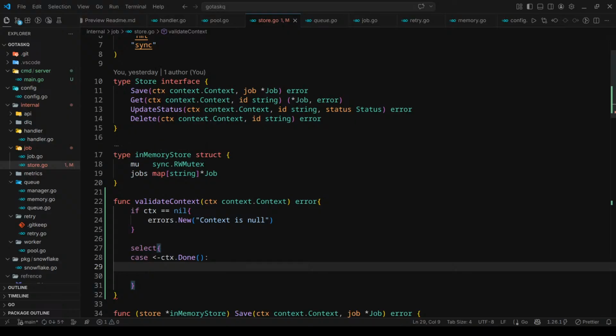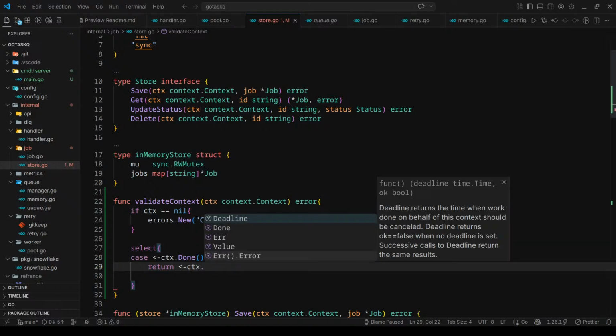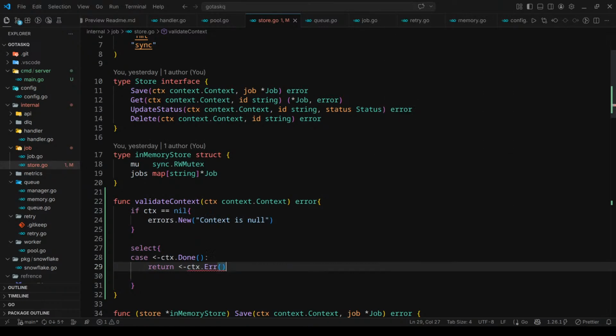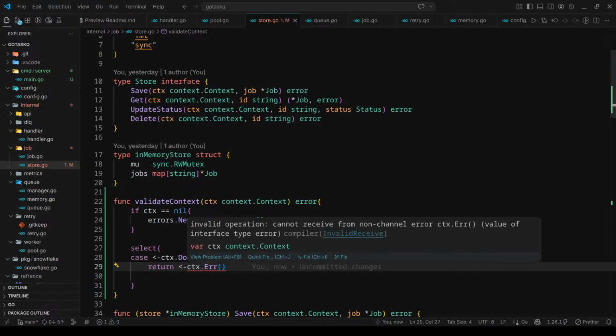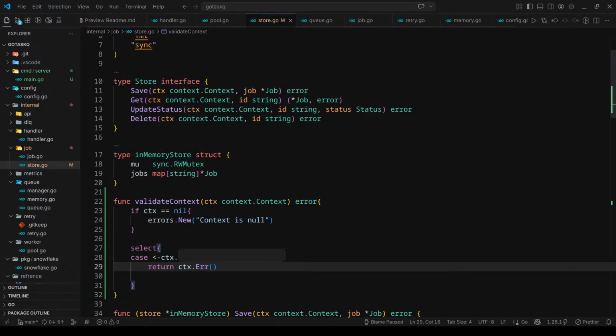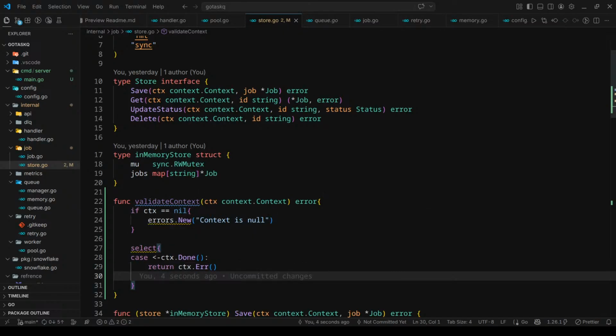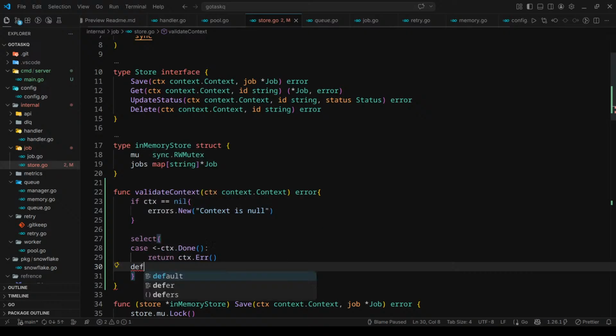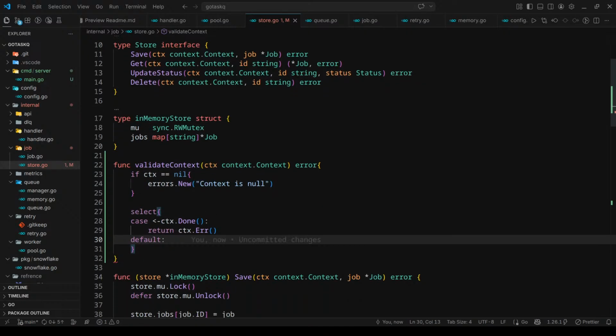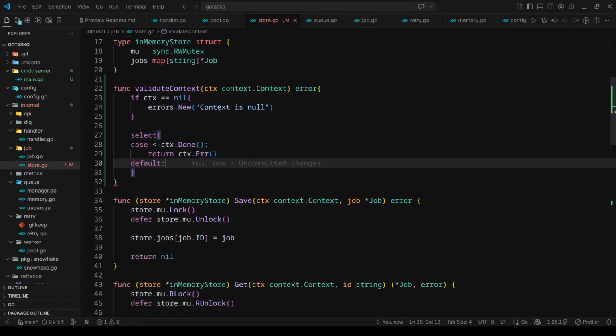Yeah, we will just return context.Err. What's the issue? Invalid operation, cannot receive from non-channel. Error, context.Err. Should I return this? Yeah, I should return this instead. Select. We'll have a default case which will be empty, and this will work indefinitely.